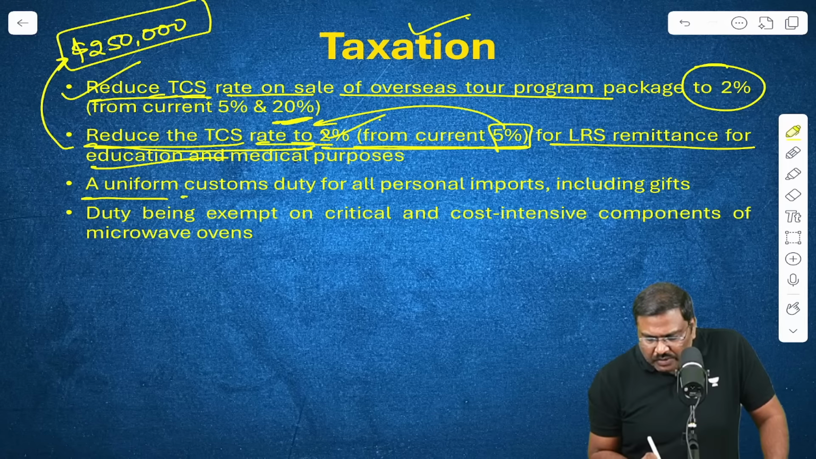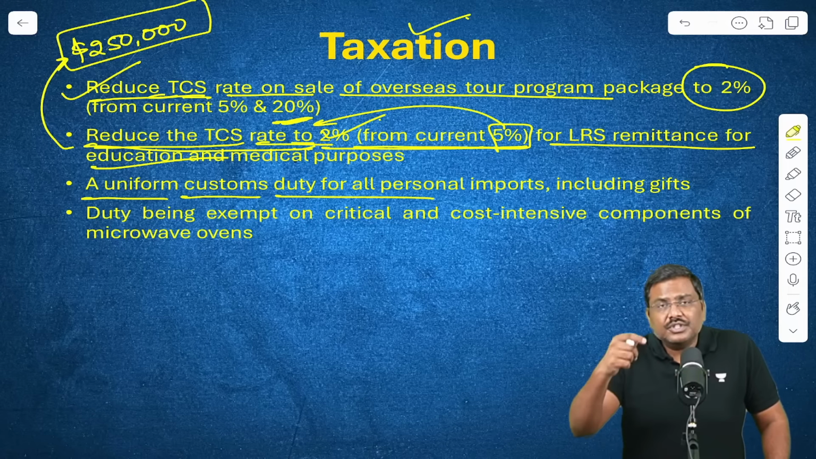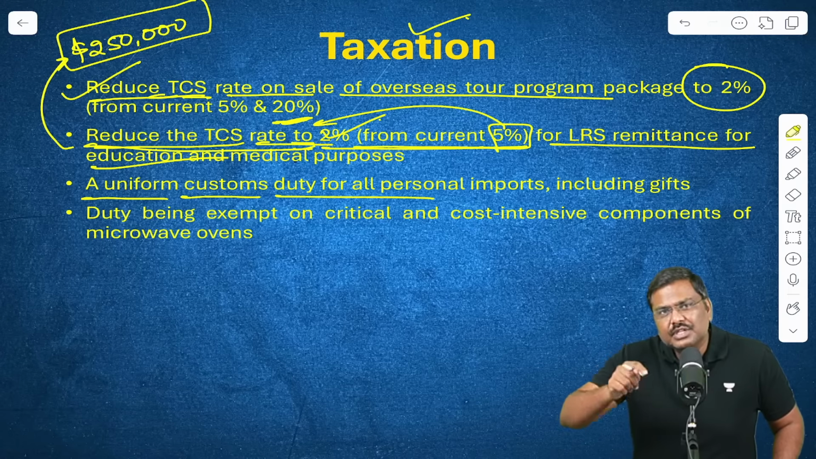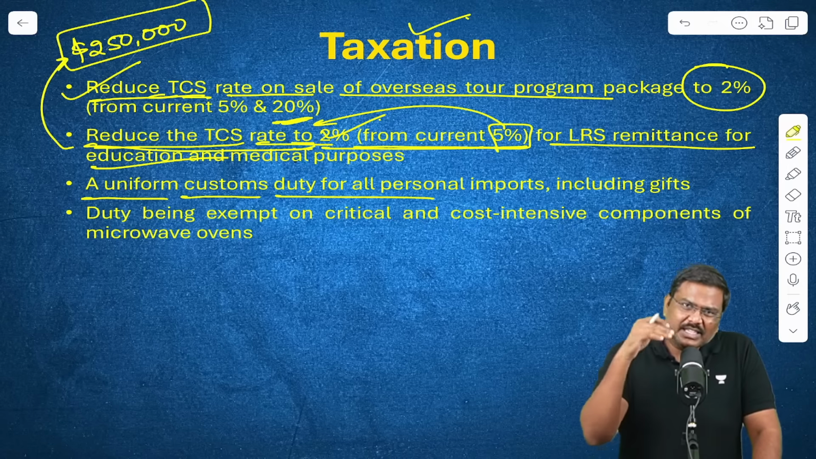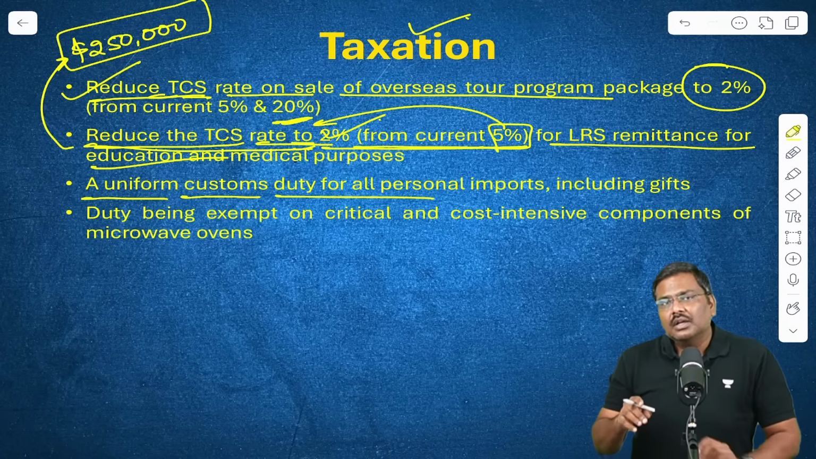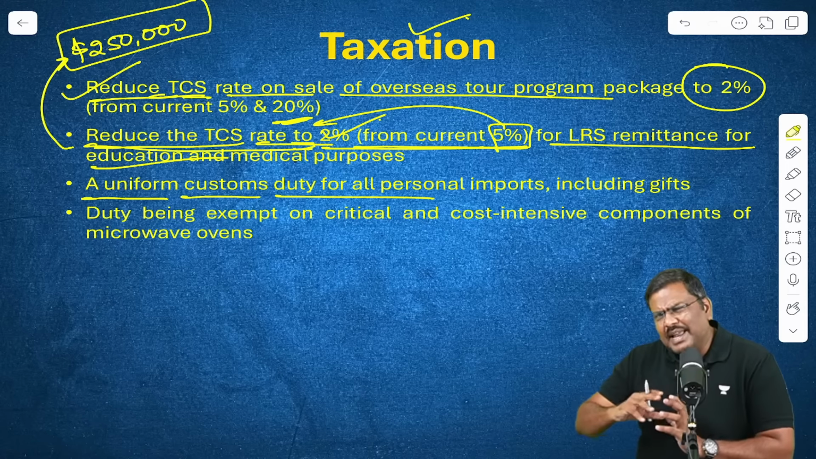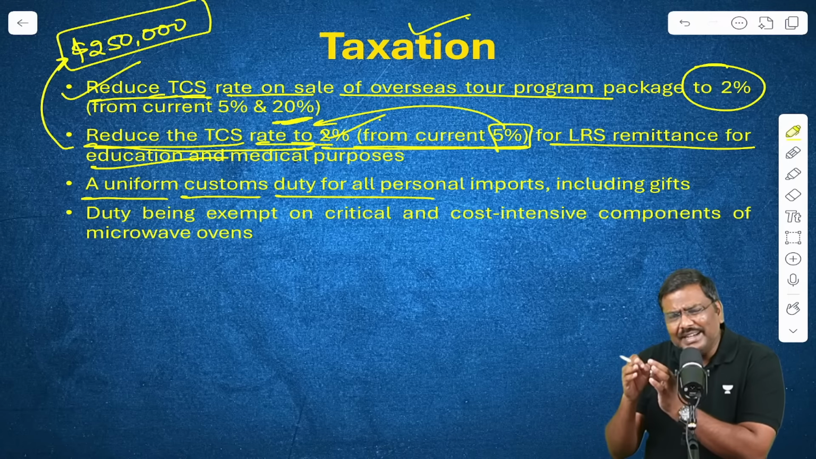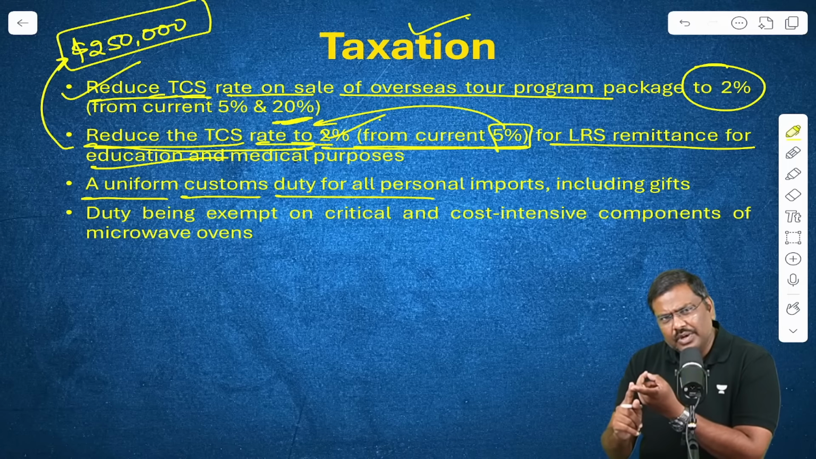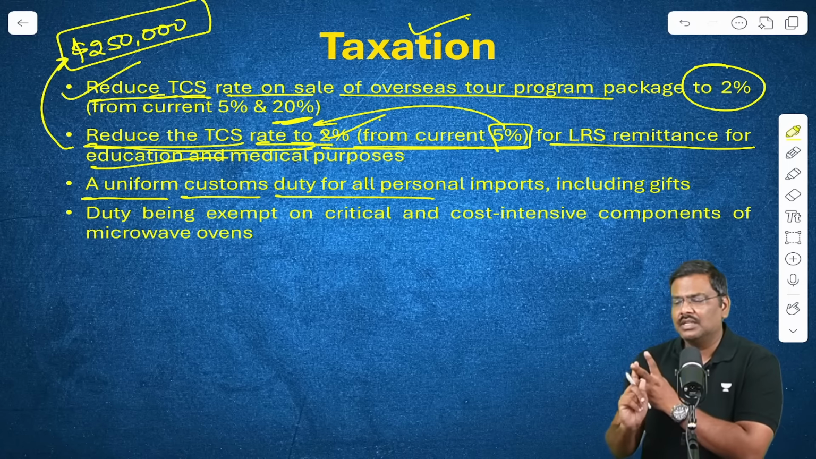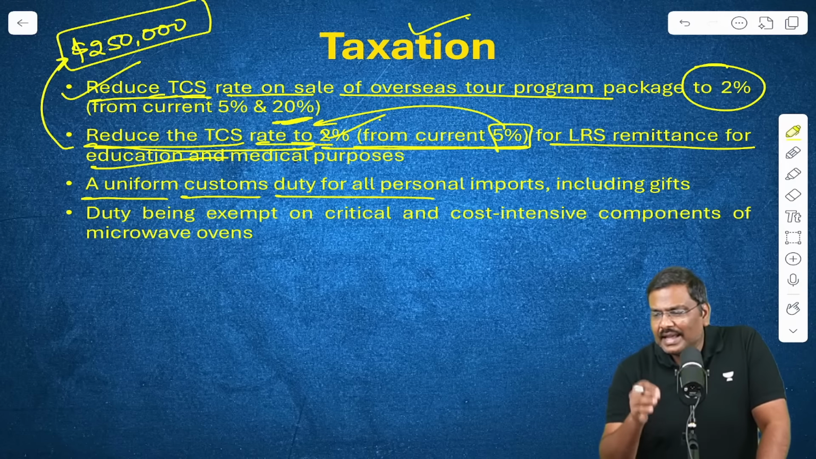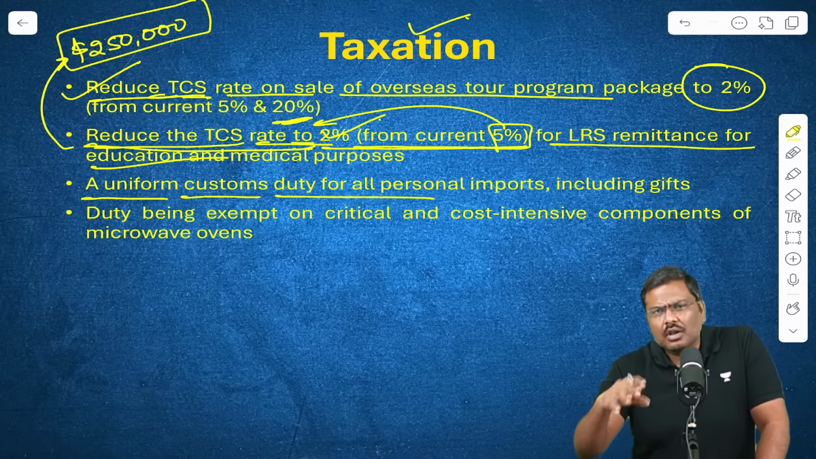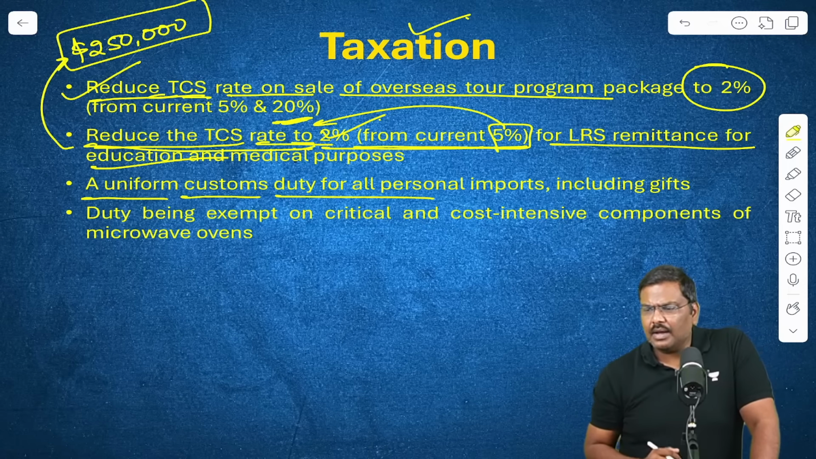Next one, a uniform customs duty. Lot of changes have been announced under the customs duty as well. But before I tell you the changes under customs duty, expectation was that the government will announce a complete overhaul. I repeat, a complete overhaul under the customs duty as well as capital gains tax. Has it happened? No. Complete overhaul was expected, has not been announced.